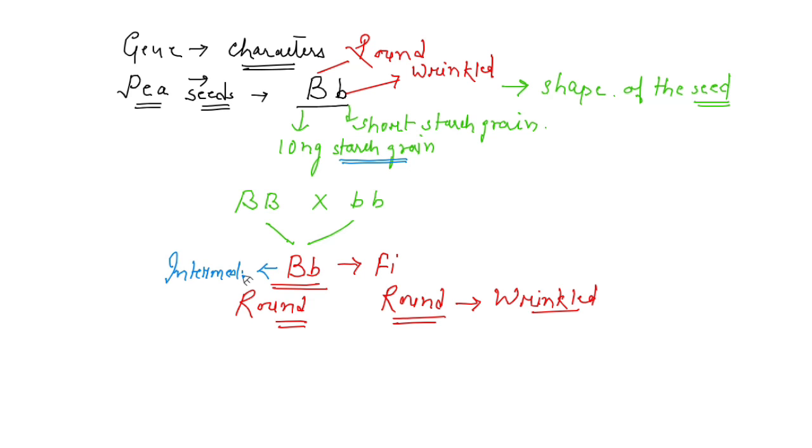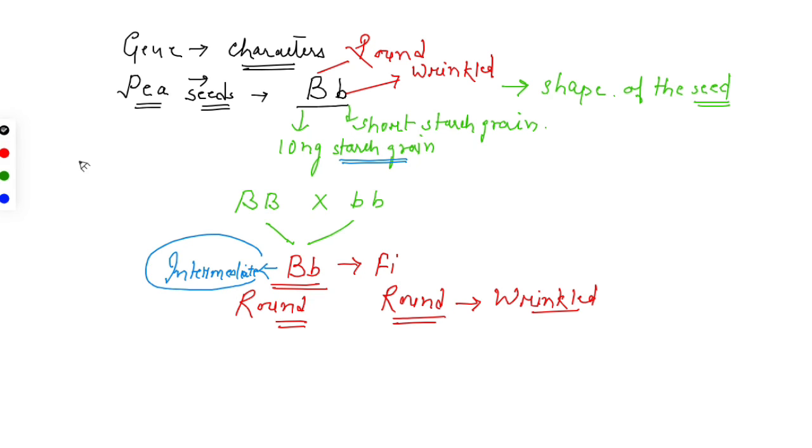What should have happened? A long starch grain should have been there, right? Because in general you would think that it should be dominant over the short starch grain, but here an intermediate size is obtained in the heterozygous condition.